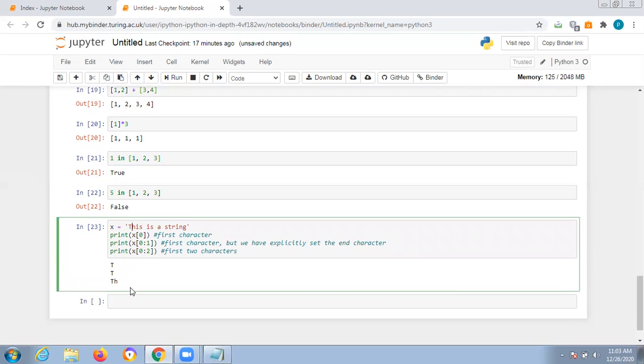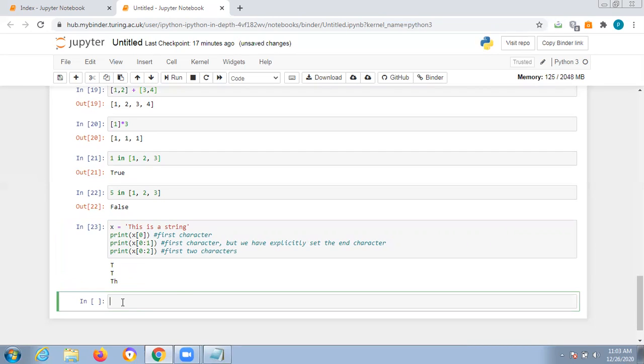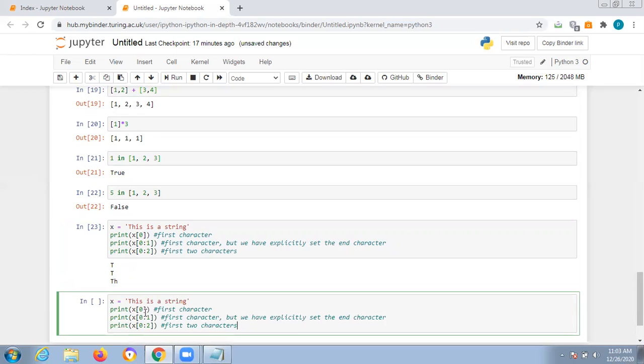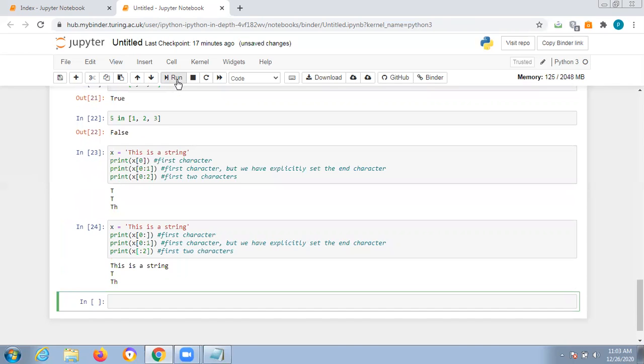Okay. Let us do this program in different ways. Suppose you are giving it like this, and if you are giving it like this, what will come? 0 means the whole thing will be printed, no ending, because starting from 0, no ending. It will be taken till the end. That is very important to know. And 0 is the one, this is common only, no? And this is the second one. It will end at the second one only, but it starts with 0. What will be printed? th.